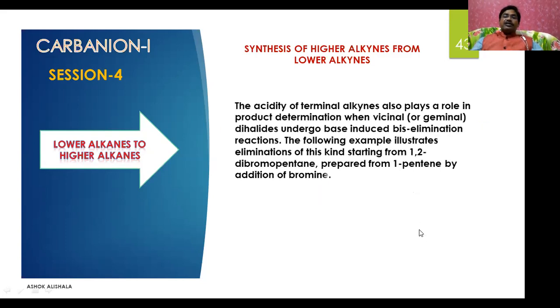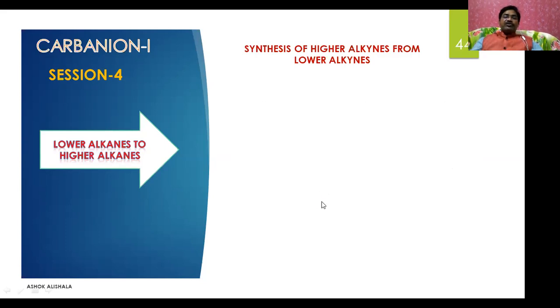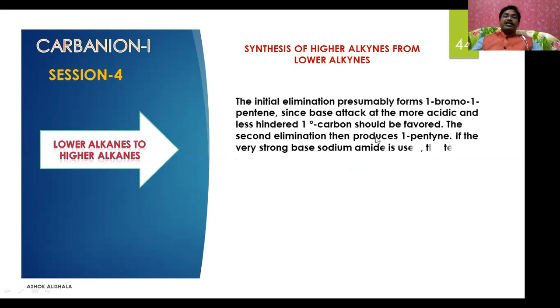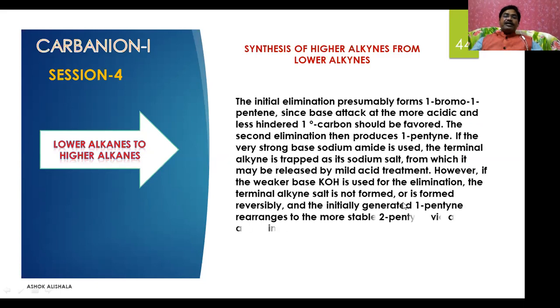The acidity of terminal alkynes also plays a role in the product determination when a vicinal or geminal dihalide undergoes base-induced bis-elimination reaction. The following example illustrates elimination of this kind, starting from 1,2-dibromopentane prepared from 1-pentene by addition of bromine. See this reaction. The initial elimination presumably forms 1-bromo-1-pentene, since base attack at the more acidic and less hindered 1-degree carbon should be favored. The second elimination then produces 1-pentyne if the strong base sodium amide is used.